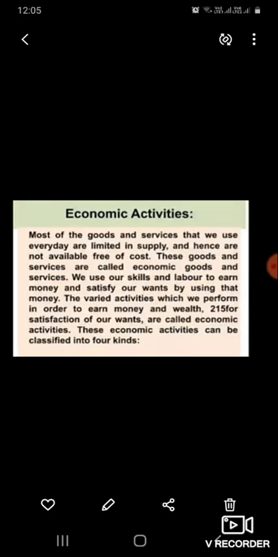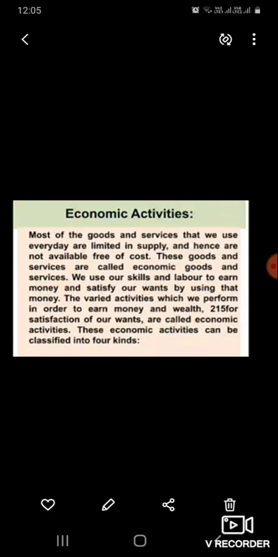Now let us see the economic activities. Most of the goods and services that we use every day are limited in supply, so they are not available free of cost. So these goods and services are called economic goods and services. And we use our skills and labor to earn money and satisfy our wants by using that money. Whatever things we need, we get that satisfaction through the money.